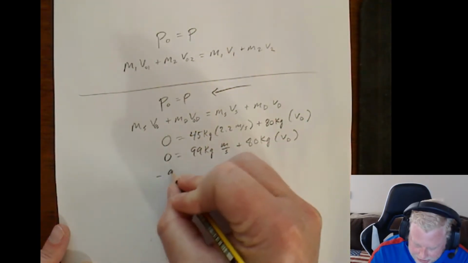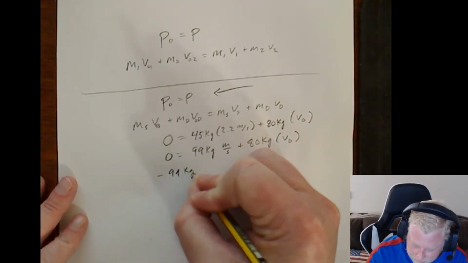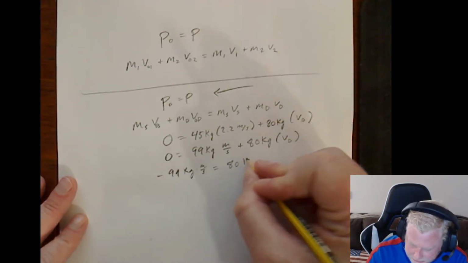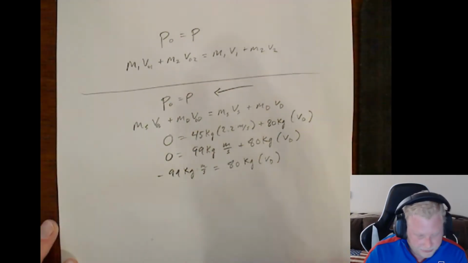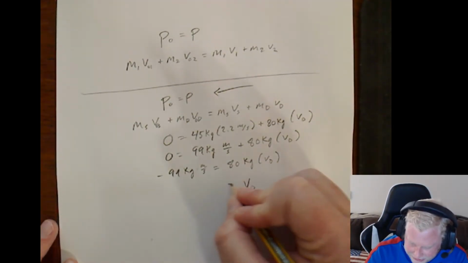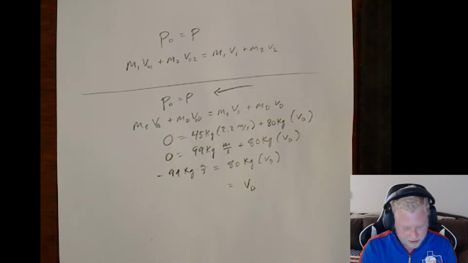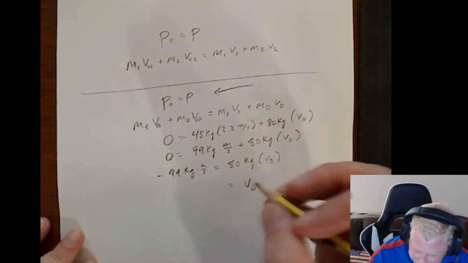Right, we move over that 99, and then divide out that 80 kilograms. And we get that he has a speed of, let's say, 1.24, and that is negative.